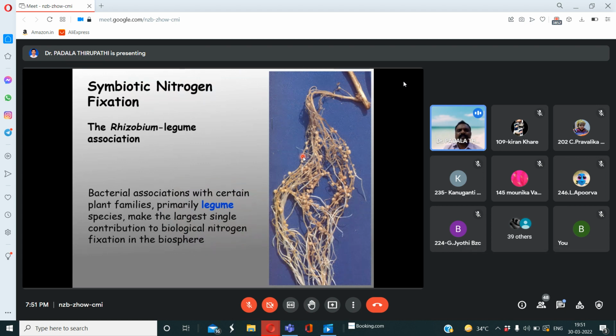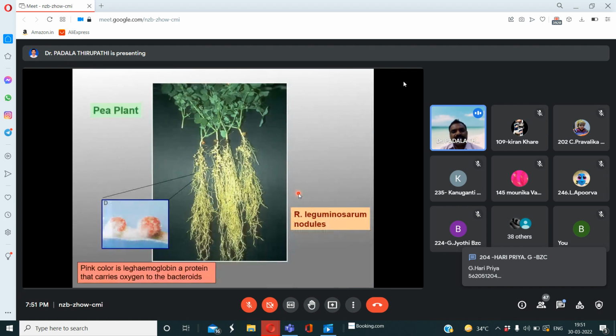So in this symbiotic nitrogen fixation process, this is the rhizobium legume association. This is one of the Fabaceae member or leguminaceae plant roots which we observed in this image, right side. So these are the root nodules which is produced by bacteria. Bacteria associated with certain plant families, primarily legume plants, and the species make the largest single contribution to biological nitrogen fixation in the biosphere. See here, a pea plant has the ability to sustain or produce a number of root nodules with the help of rhizobium.